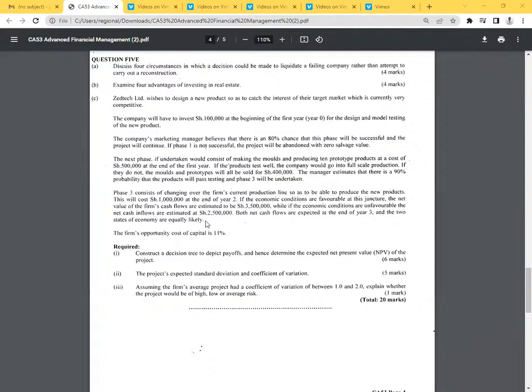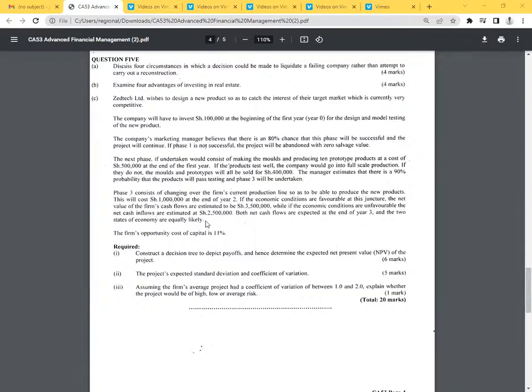If the economic conditions are favorable at this juncture, the net value of the firm's cash flows are estimated to be 3.5 million. While if the economic conditions are unfavorable, the net cash inflows are estimated at 2.5 million. Both net cash flows are expected at the end of year 3, and the two states of economy are equally likely.